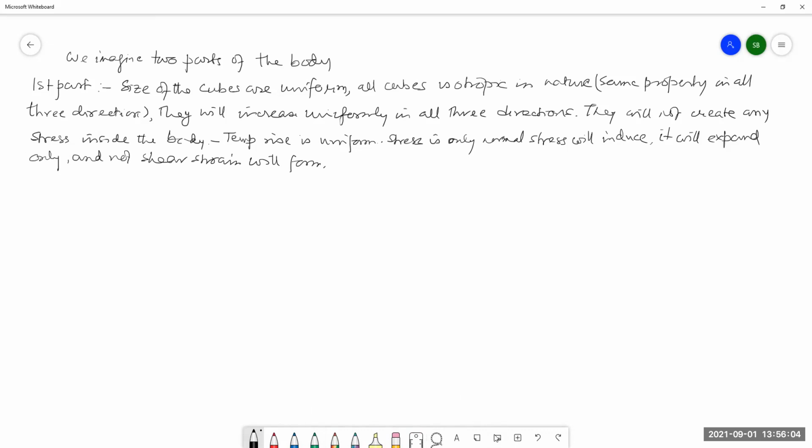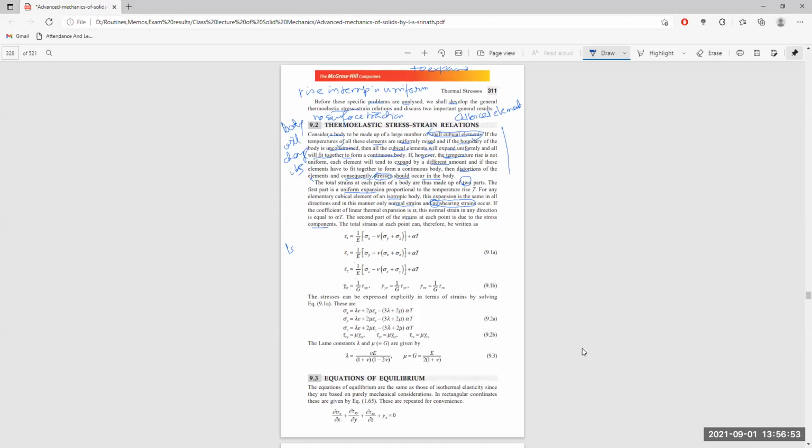At the second part, at each point, the strains induced in each part are due to stress components. Now, the second part of the strain at each point is due to stress components itself.